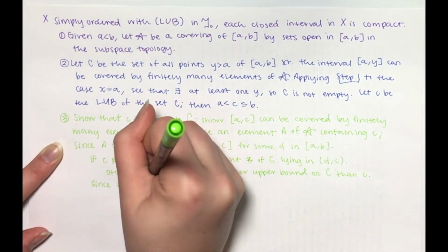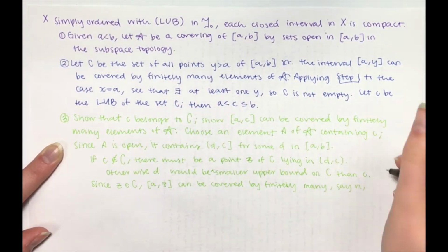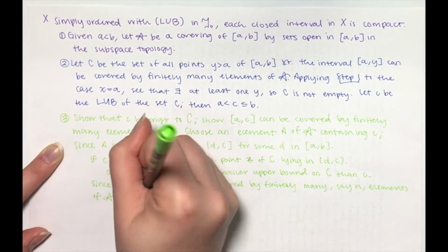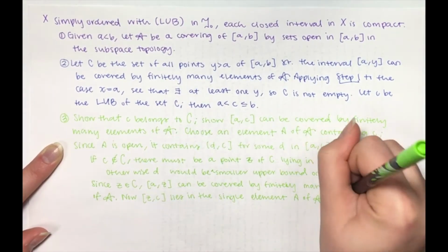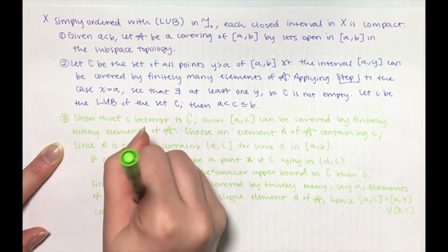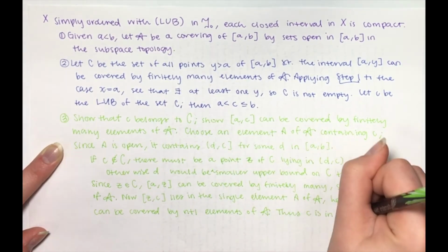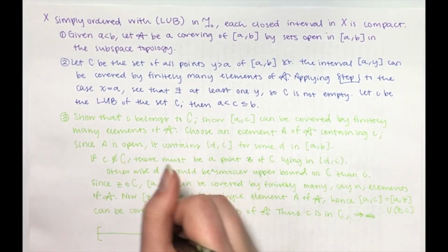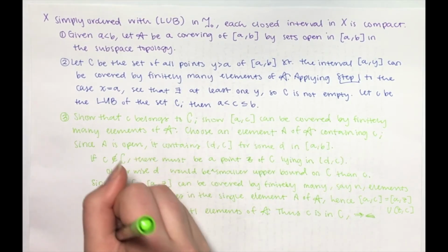Since z is in C, the interval [a, z] can be covered by finitely many, say n, elements of A. Now [z, c] lies in the single element A of A, hence [a, c] is equal to [a, z] union [z, c], can be covered by n plus 1 elements of A. Thus, c is in C, contrary to assumption. Finally, we show that c is equal to b, and our theorem is proved.